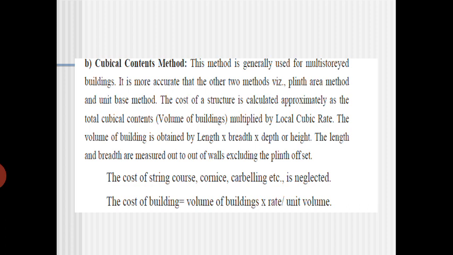Normally, even if you open our PWD SR rate book, all the values are in the cubical method only. Means per meter cube how much it is, per meter cube of excavation of the soil, what is the price, per meter cube of cement mortar, how much it is.